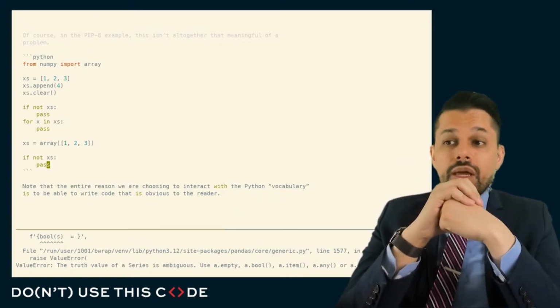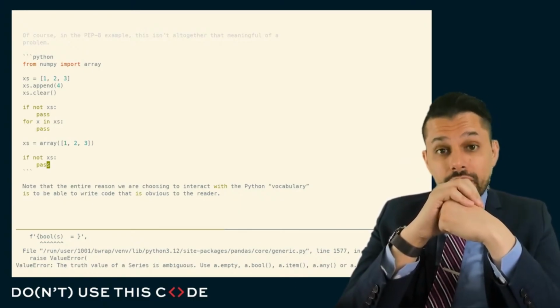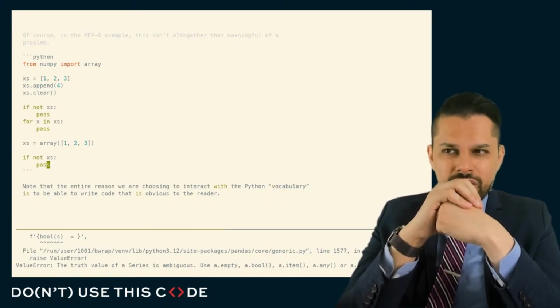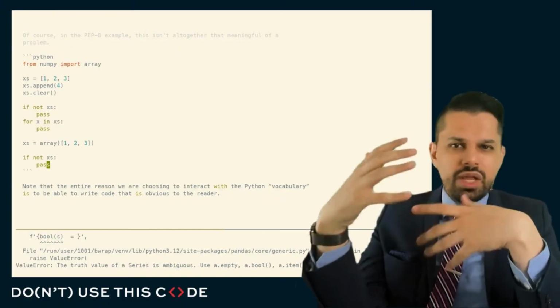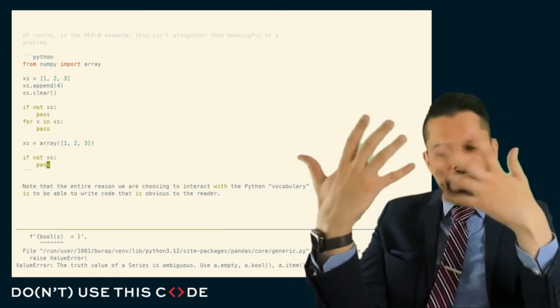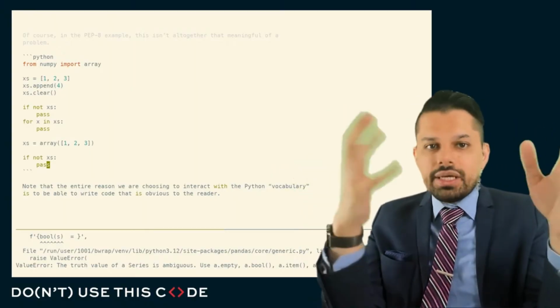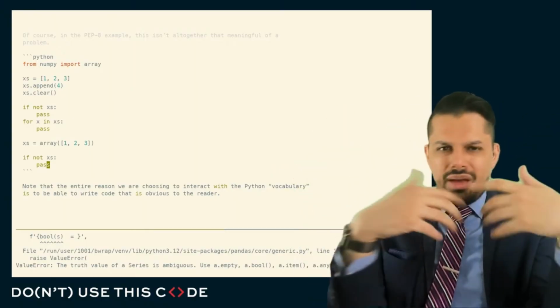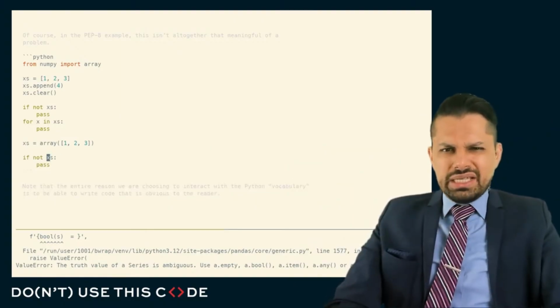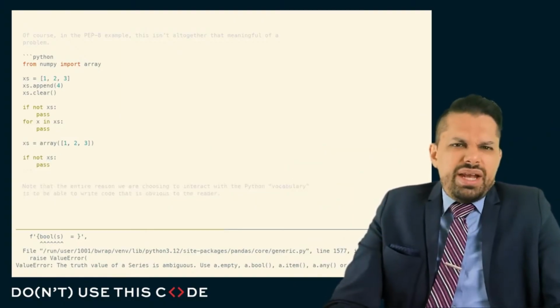Very unlikely. That isn't to say that this might never appear. Obviously, in some library code that's not really concerned with the mathematical use of the numpy ndarray, but concerned with some other systematic, mechanical use of this, we might want to say, oh, does this vector have any entries or not? And then make some decision based off of that. But in the user code for this, it's quite unlikely that we'd actually see this, because when would we not know if we had any entries?